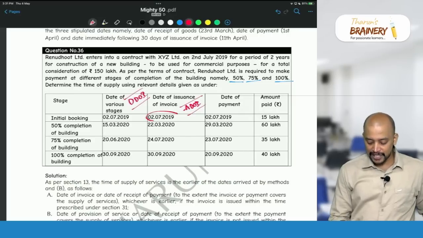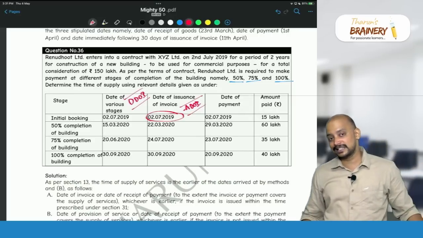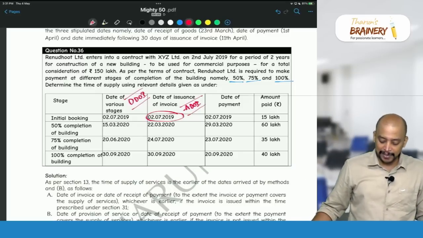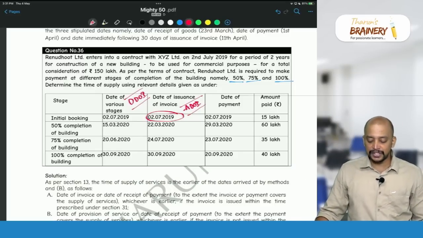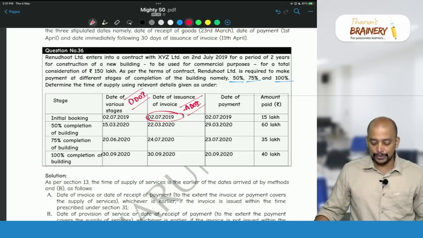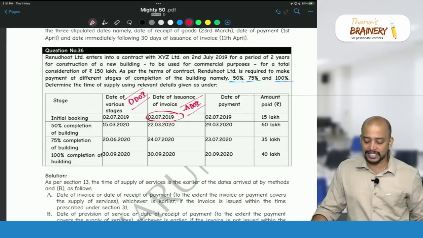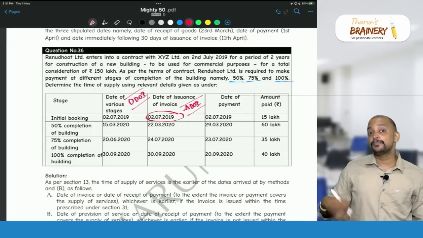So therefore 2/7/2019 will be taken as the time of supply. Second, 50% completion. Invoice given within due date? No, invoice not given within due date, because due date is 15/3, but the invoice is given on 22/3. Invoice given beyond due date.